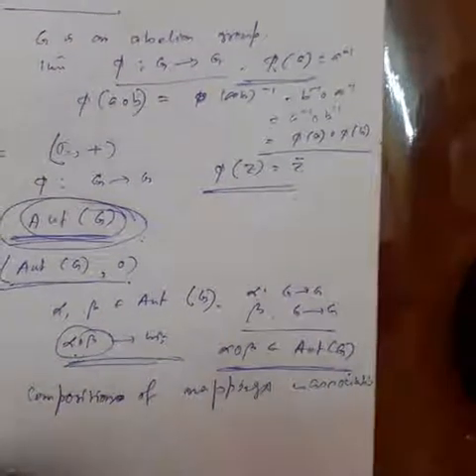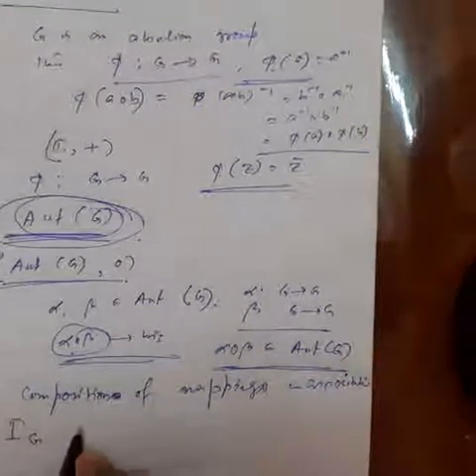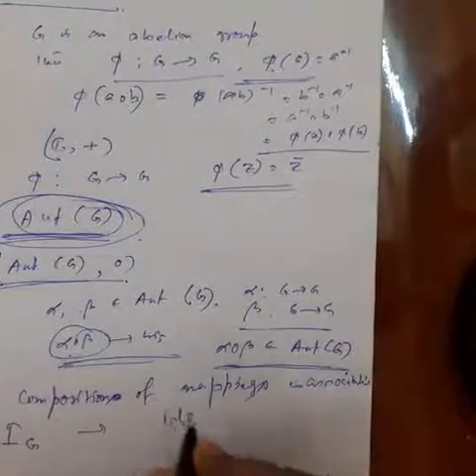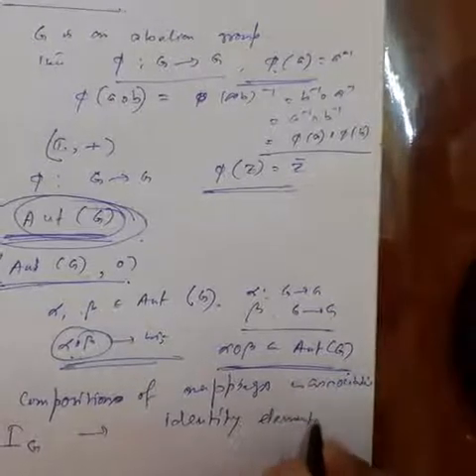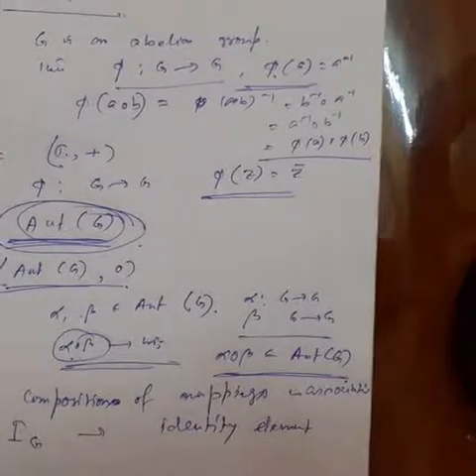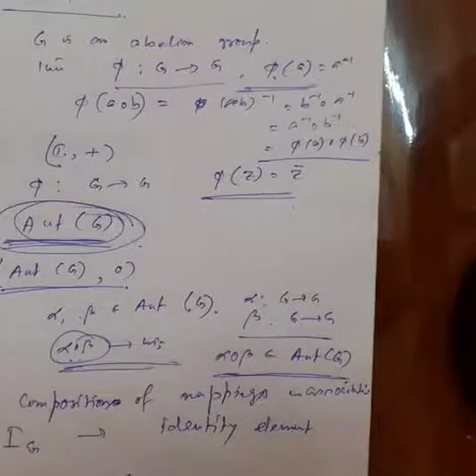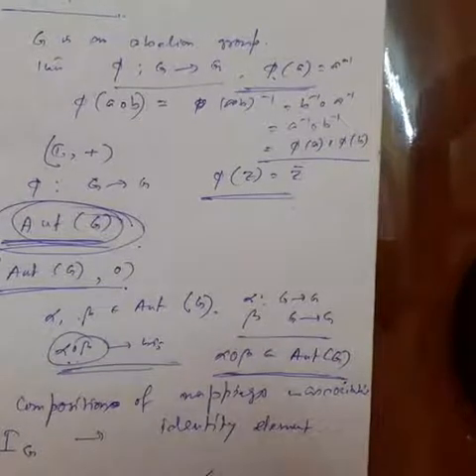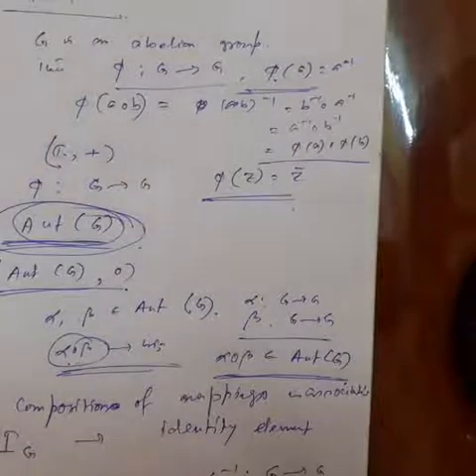Okay, number 3, I_G, the identity automorphism, is an identity element. Number 4, since alpha from G to G is an isomorphism, that means the inverse mapping from G to G is also an isomorphism.